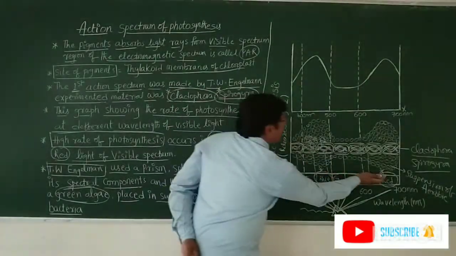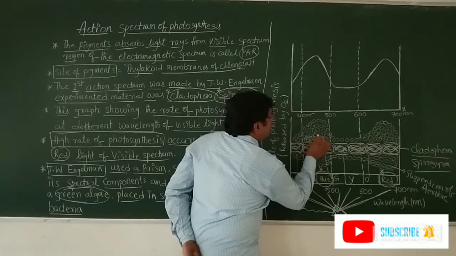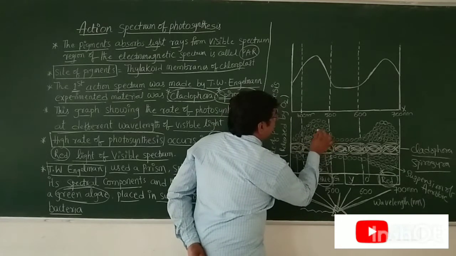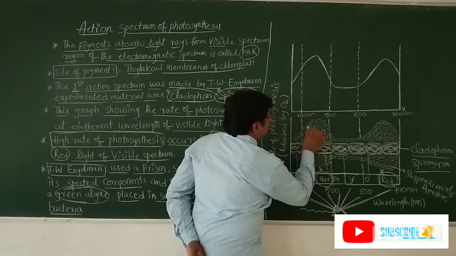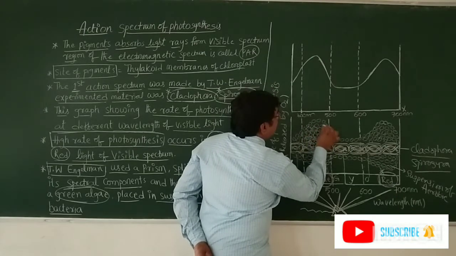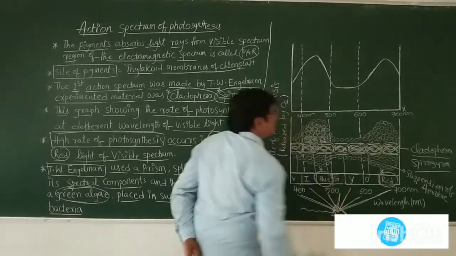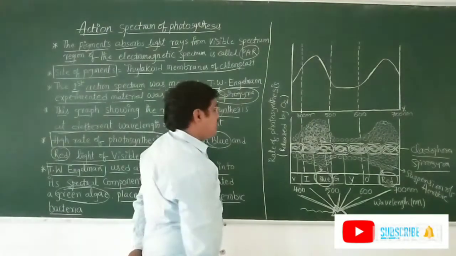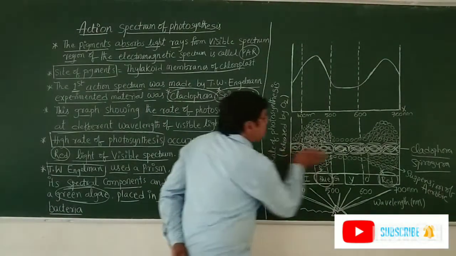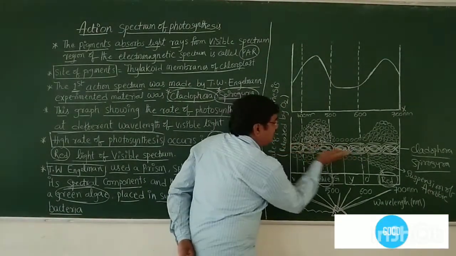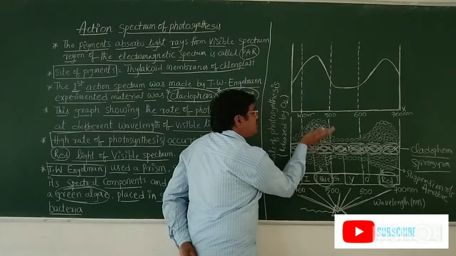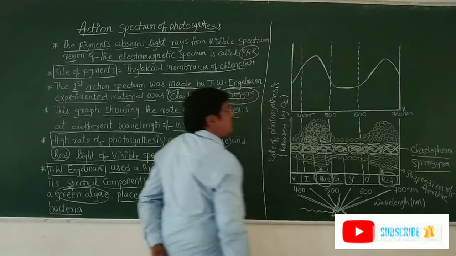Then that aerobic bacteria accumulate in this region. So there is an accumulation of aerobic bacteria in this suspension. In which region are more bacterial populations accumulated in this graph?